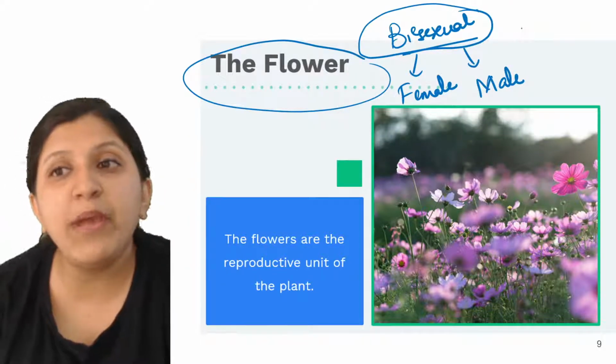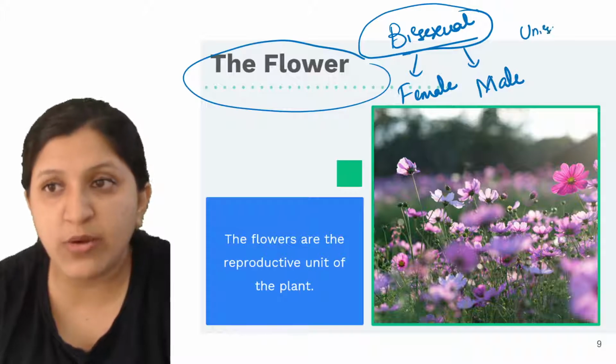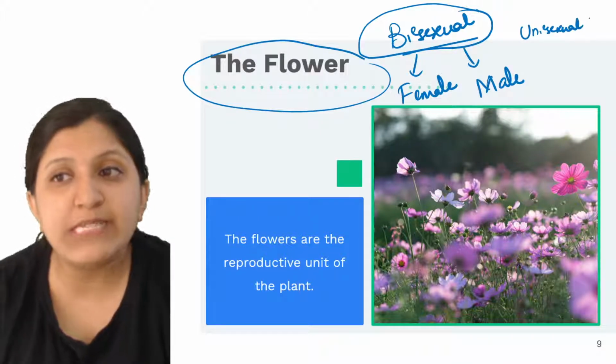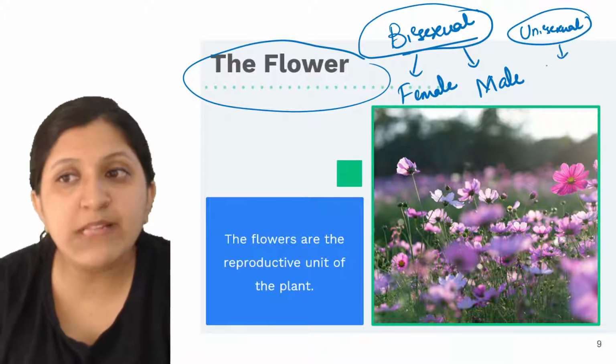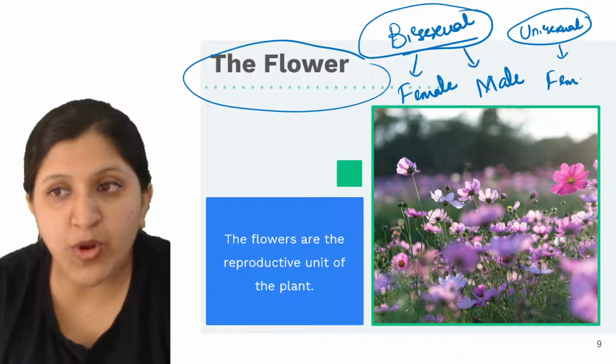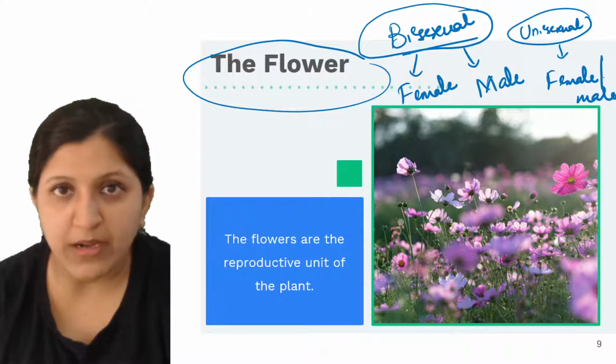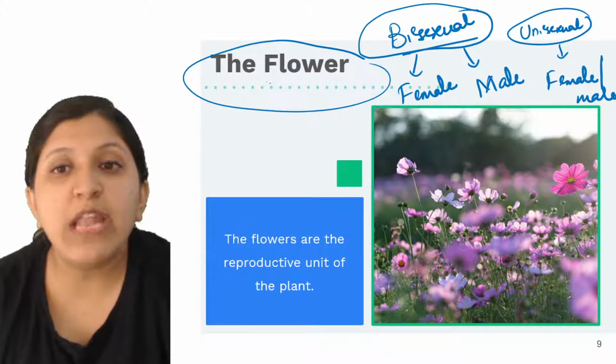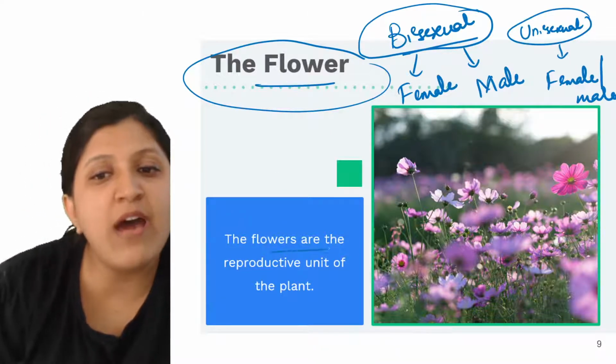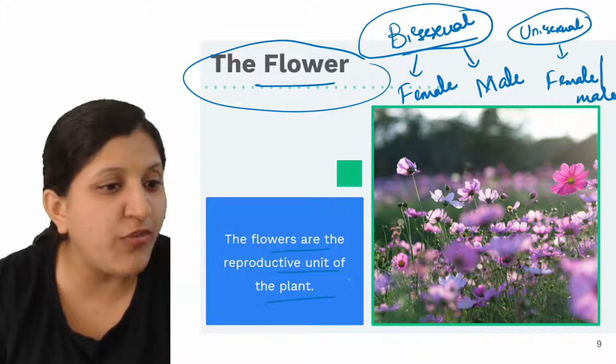Now when we mention a unisexual flower, that means either the female reproductive part or the male reproductive part is there, but both are not there. Now, flowers are the reproductive unit of a plant.